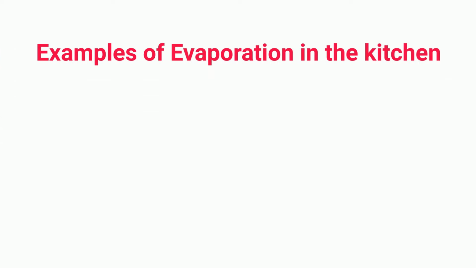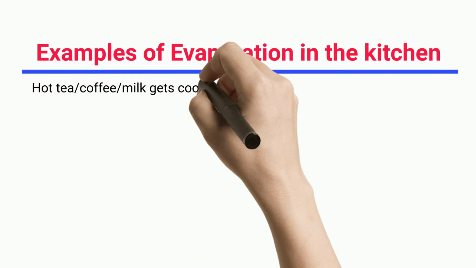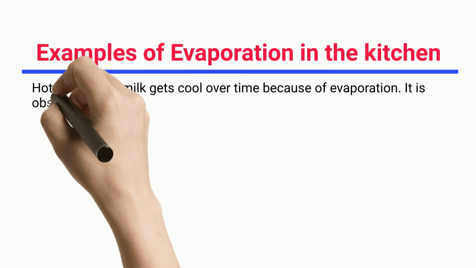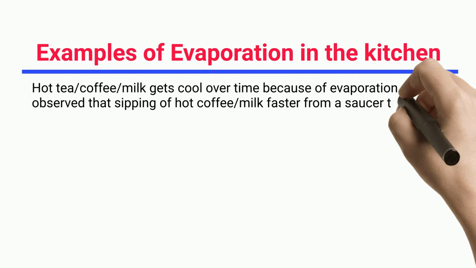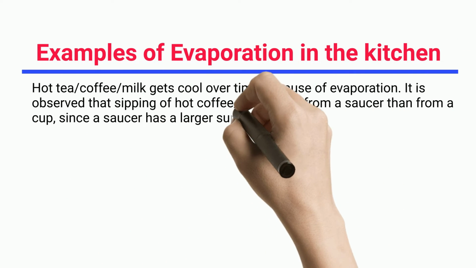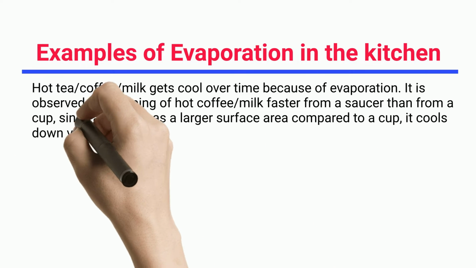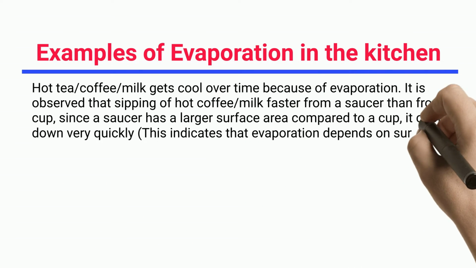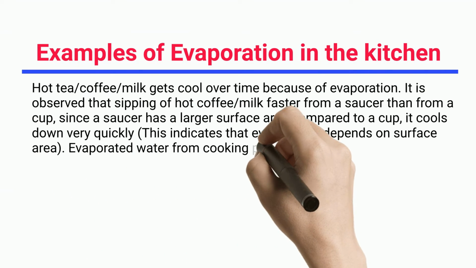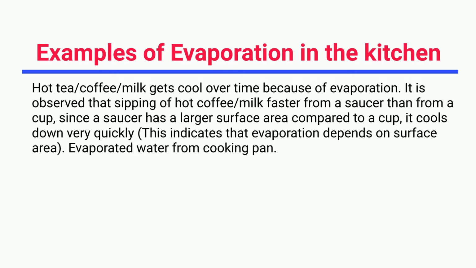Examples of evaporation in the kitchen. Hot tea, coffee, or milk gets cool over time because of evaporation. It is observed that sipping hot coffee or milk is faster from a saucer than from a cup. Since a saucer has a larger surface area compared to a cup, it cools down very quickly. This indicates that evaporation depends on surface area. Evaporated water from cooking pan.